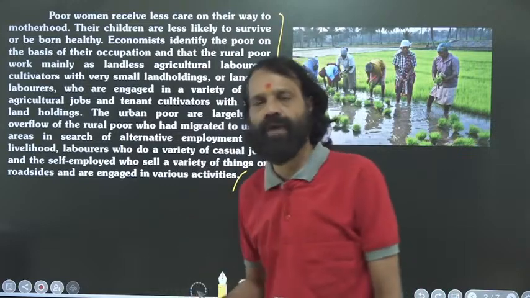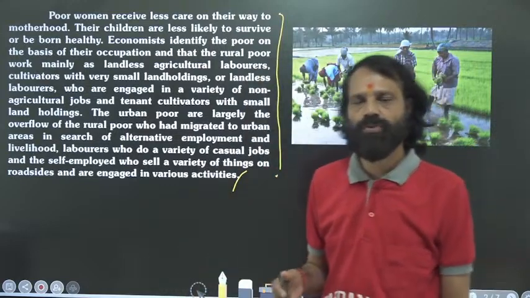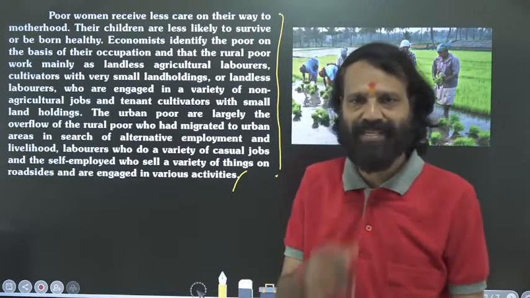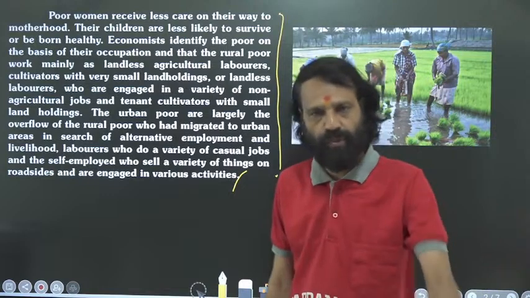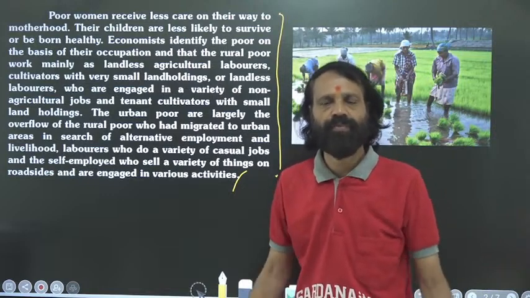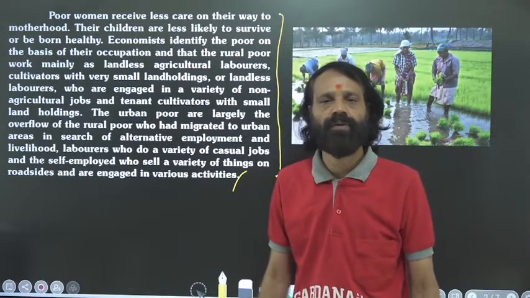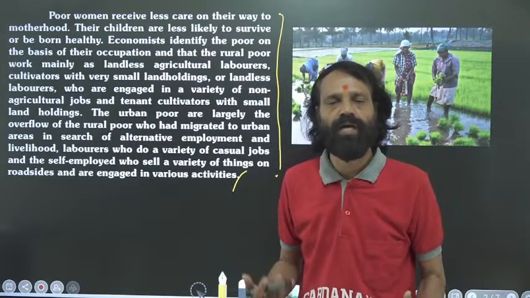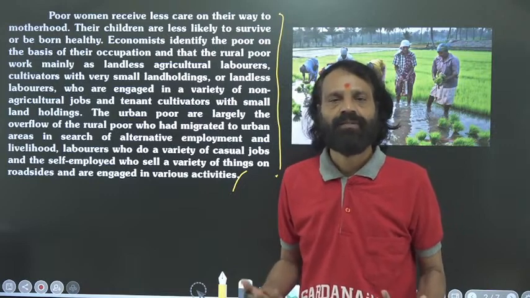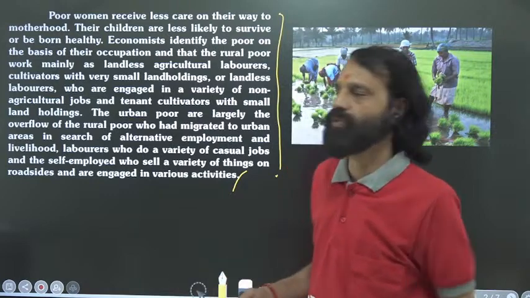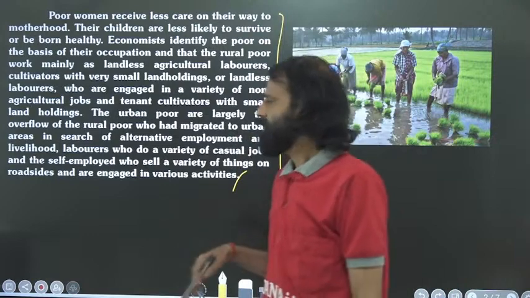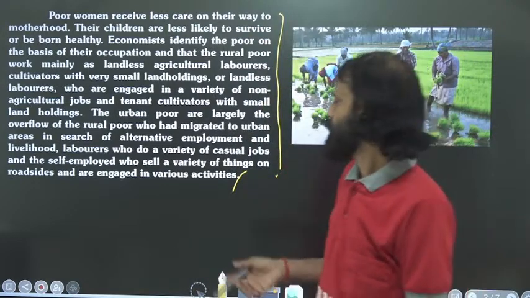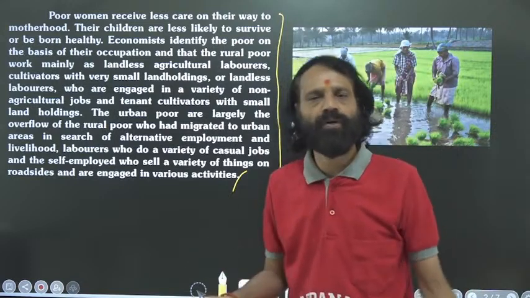They want to run their family, and they have a responsibility. They also want to give better education to their children. They want to give food to their family. So from where will it come? They are not having proper education. They are not having a proper system. They are not having proper skills. So many troubles they have. So for that, what do they do? They move to other places to find some job. Mainly the illiterate people cannot find a good job.